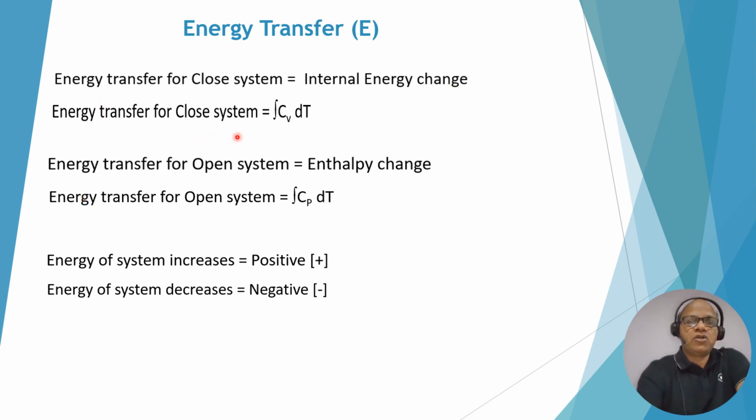Similarly, energy transfer for the open system is called the enthalpy change, and it is written as integration of CpdT. So again, these two formulas are very vital, so keep on remembering these formulas. If the energy of the system increases, it is considered positive, and if the energy of the system decreases, it is considered negative.